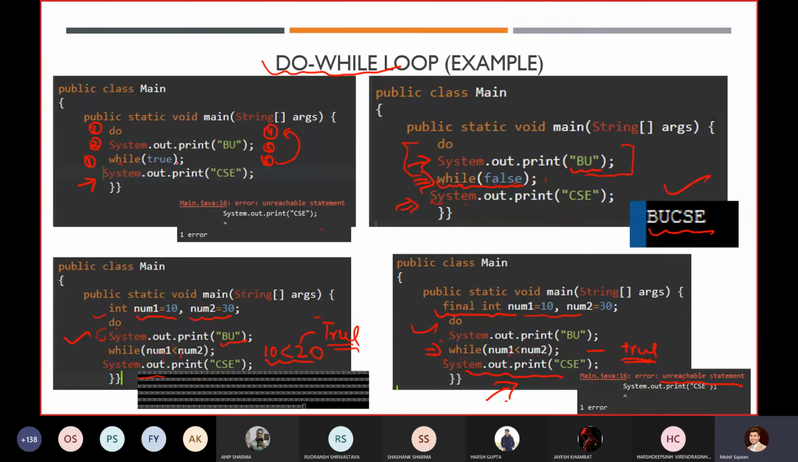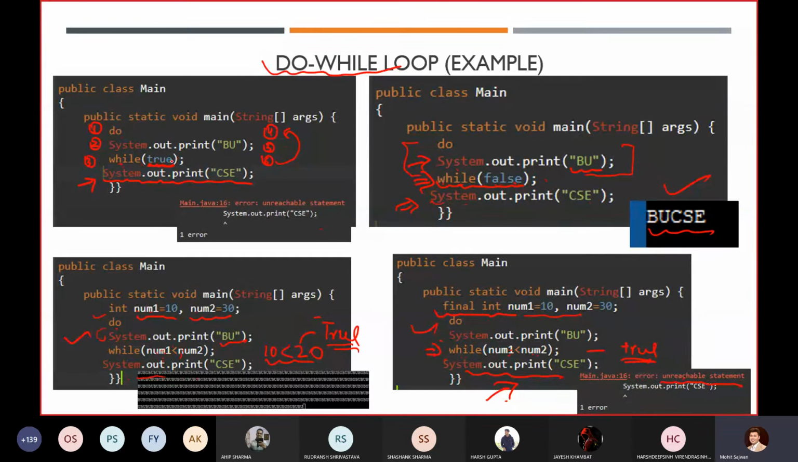Please don't consider that the statement System.out.println or print CSE is inside the do while loop. It is outside, so it is not at all related to your do while loop. So what will happen in this case? Why is it throwing us an error? Because you have written a boolean value true over there, and you know that the while condition takes some boolean value.